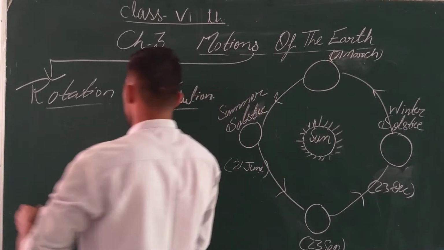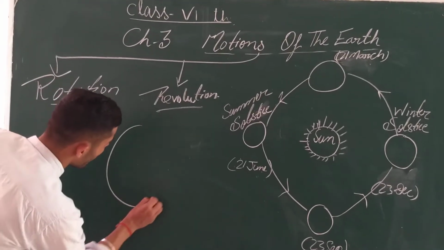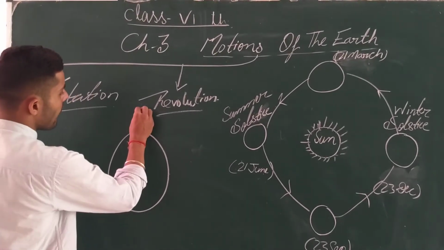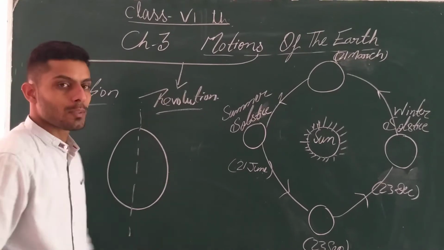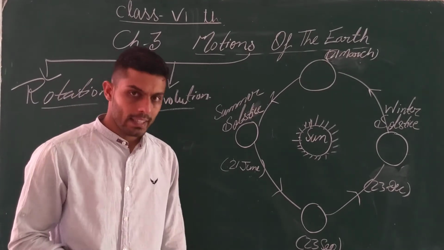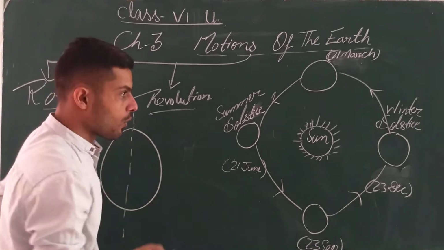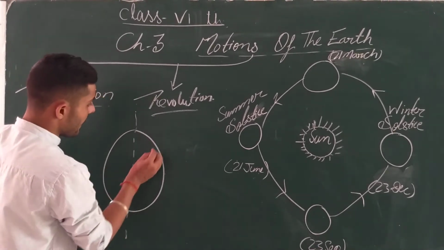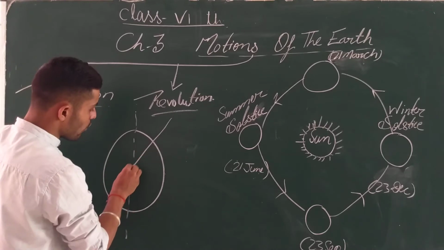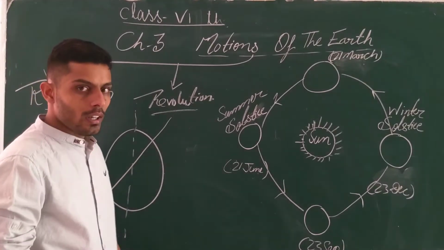Means how is it tilted? Suppose this is our Earth and this is our axis, the normal axis, which passes through our imaginary line that we have looked at in our second chapter. Besides that, this is the plane, and this is the axis through which we are passing. Got it?